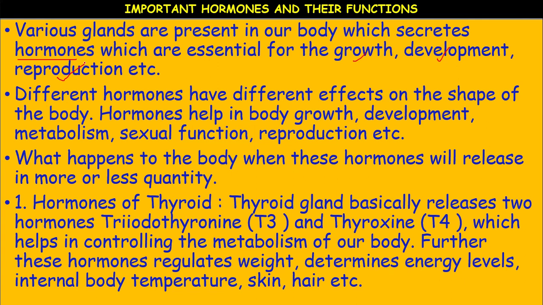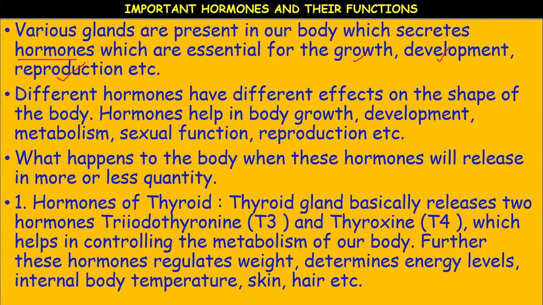So when we eat carbohydrate rich materials, the glucose level rises in the blood, then the pancreas beta cells secrete insulin, and insulin stimulates the cells to take up glucose. Then the glucose level falls in the blood. Whereas when the glucose level is very low in the blood, the alpha cells of the pancreas secrete glucagon hormone, which converts glycogen into glucose and increases the blood sugar level.